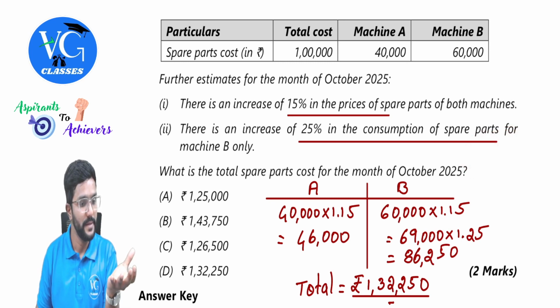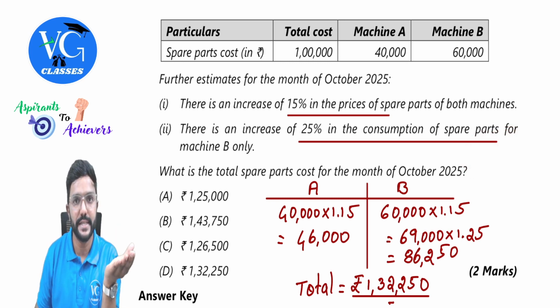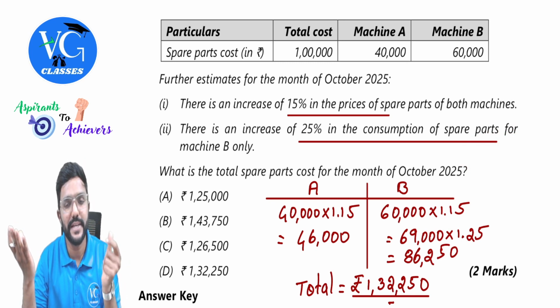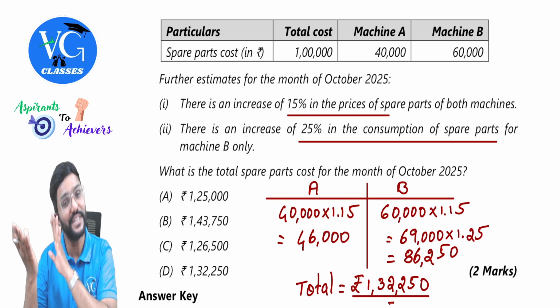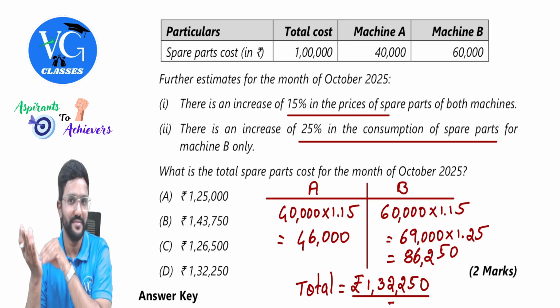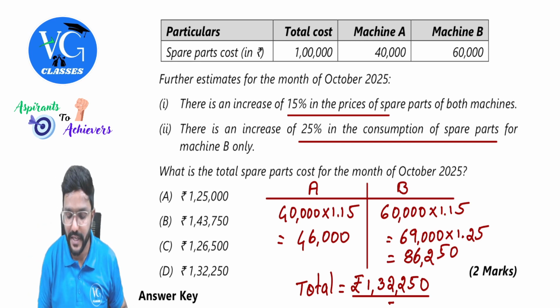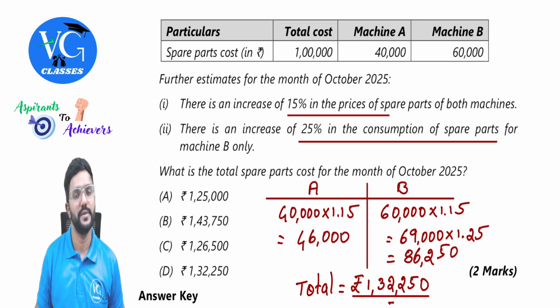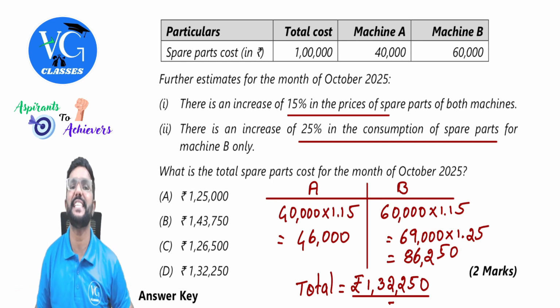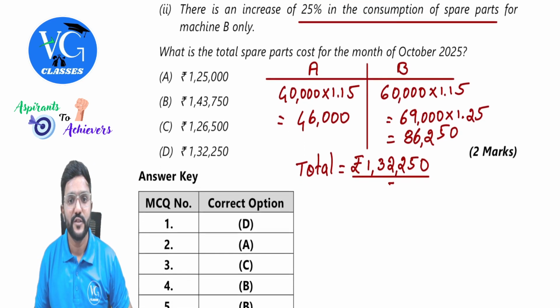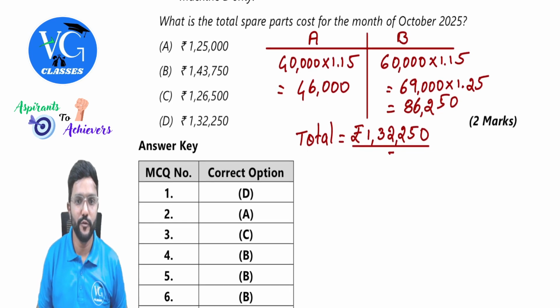For example, assume I was consuming only 100 kg. Next year I will consume 125 kg. So next year price will be for 100 kg or 125 kg? 125 kg, guys. So the increase in price will also affect the increase in quantity. Obviously, for the entire 125 kgs, we need to pay the increased price, as per my example. So what is the total cost of spare parts here? 1,32,250, guys.